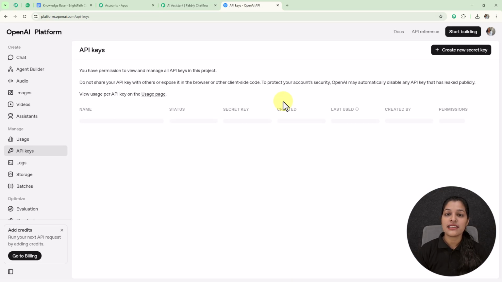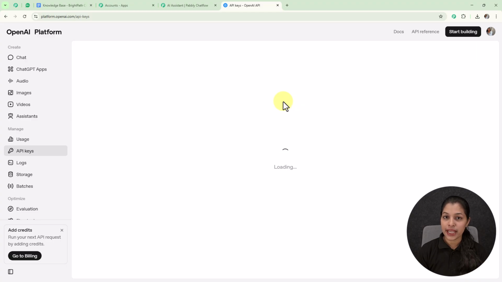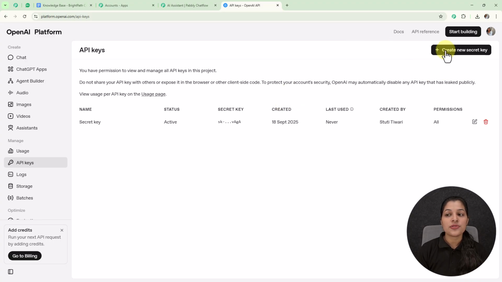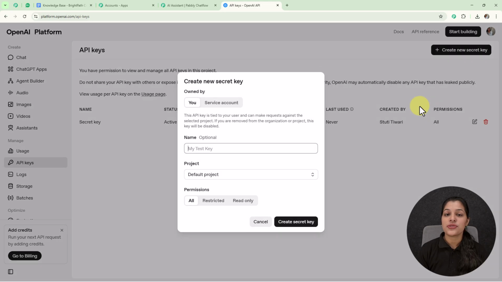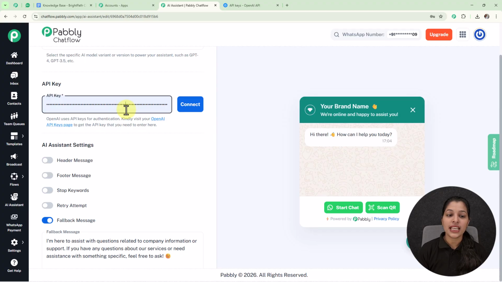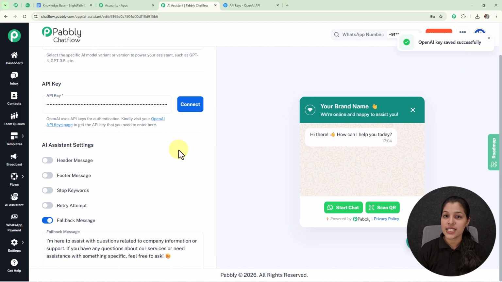So here I've landed on the OpenAI API's key page, where you can see the option of create new secret key, which you have to select. Here you have to provide the name and the project name, and your API key will be created. But as of now I have already created my API key, which I'm going to paste, and now we just have to click on this connect button. Here you can see we get a pop-up, which means we have successfully saved our OpenAI key.